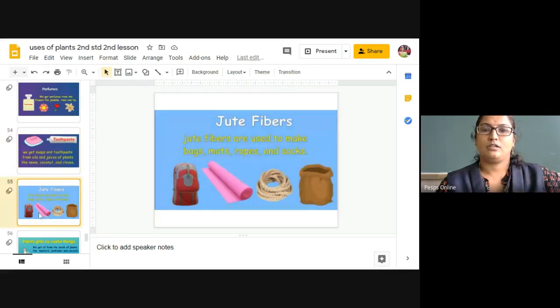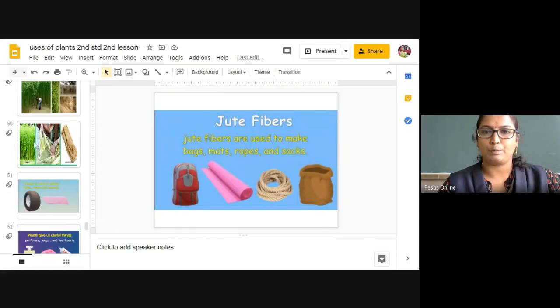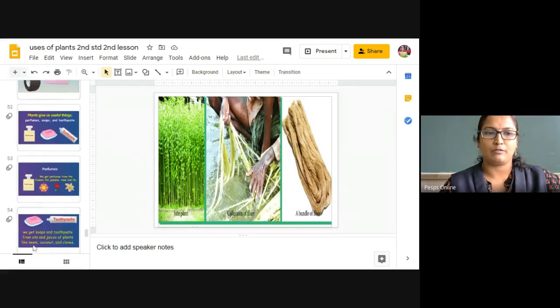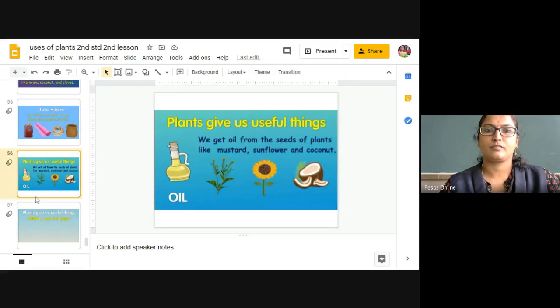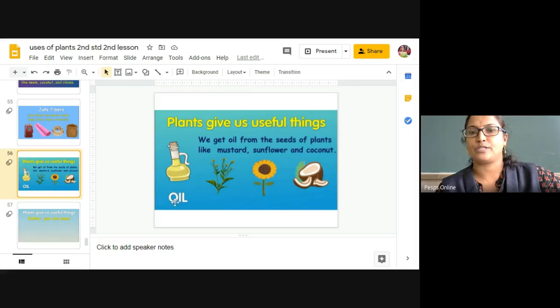Next, jute fiber, already I told you. From this jute plant we are going to produce jute gunny bags, mats, ropes and sacks. Next, useful things, like we have already discussed about this one.